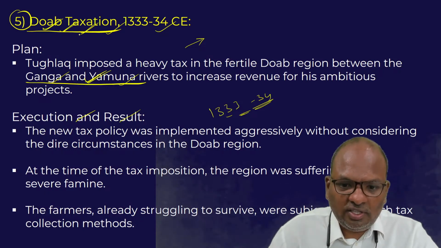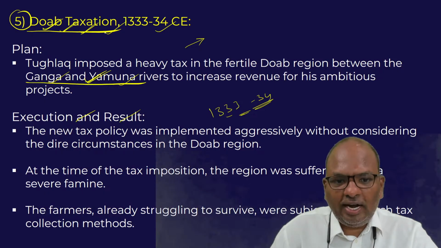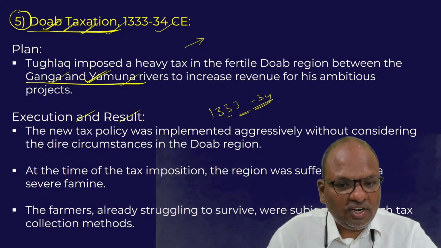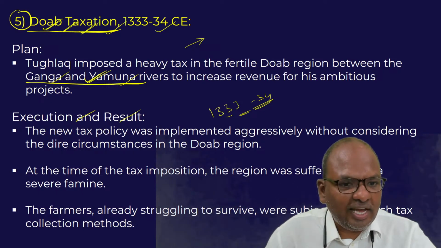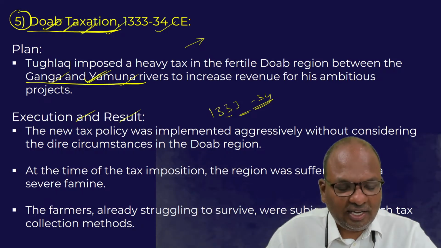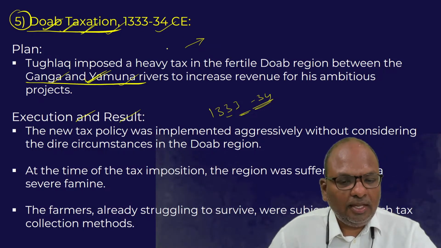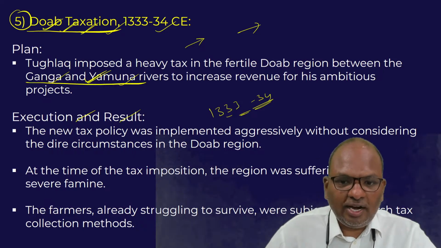Imposing additional taxes on them is not a bad idea. But the timing of the implementation of this experiment was perhaps a bad one. Collecting additional taxes from the people is not a bad idea, particularly from those who have enough money. But the timing of this experiment is undoubtedly not correct, because it was carried out in 1333-34. Unfortunately, in the same year, monsoons failed and famine-like conditions began to appear.